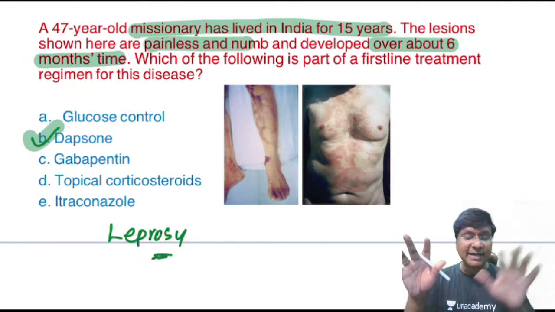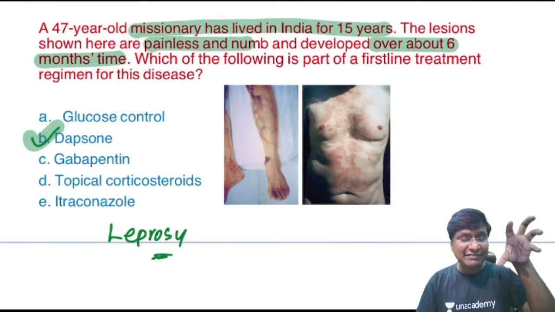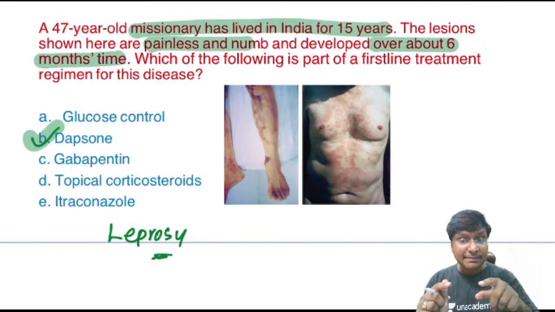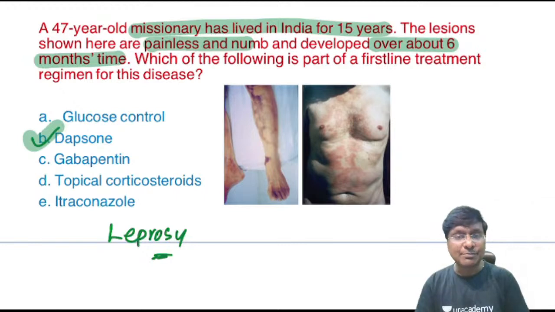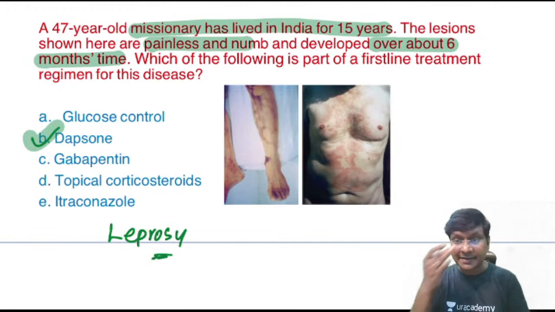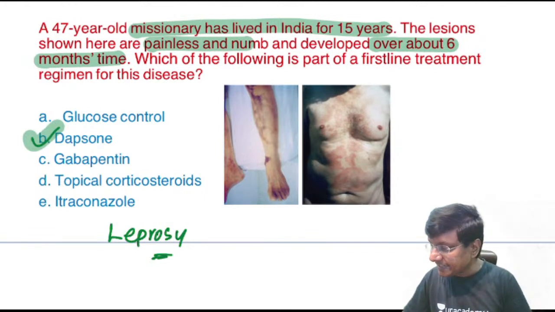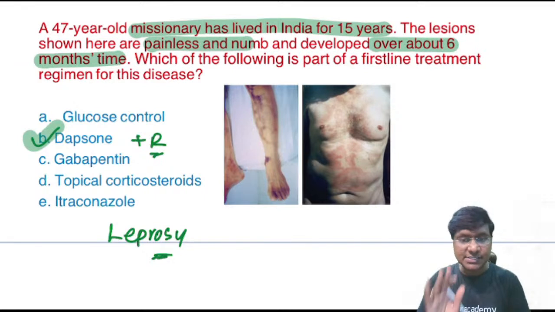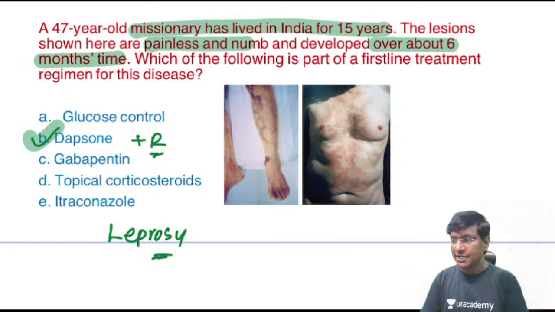And what will be the abnormality within the extremities? You will have the claw hand, and if you see the foot, there will be foot drop and there can be claw toes. These are all the abnormalities that you will see in leprosy. What do you think is the first line treatment? The first line treatment will be dapsone, and this dapsone is given along with rifampin. The other alternative drug, clofazimine, may be added.